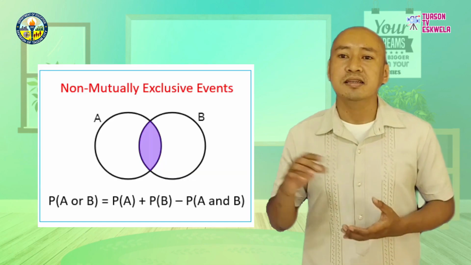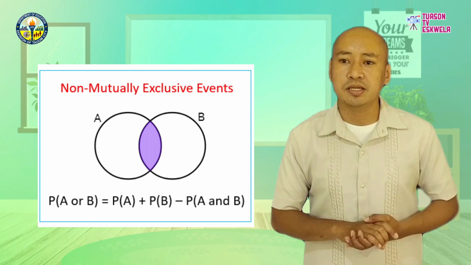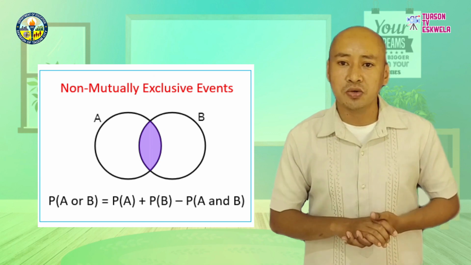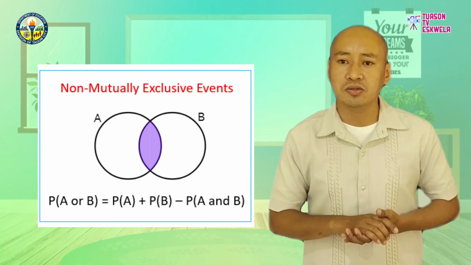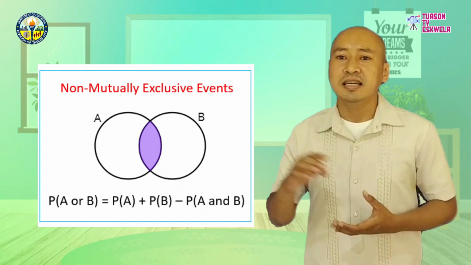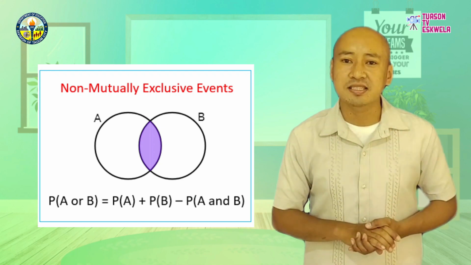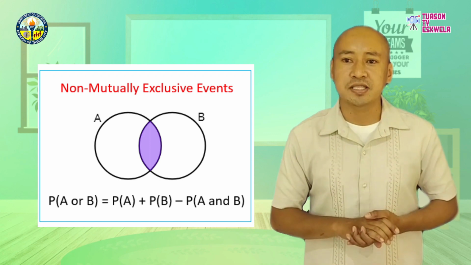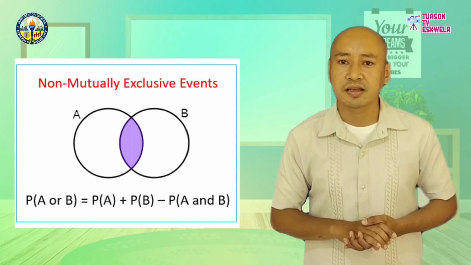On the other hand, two events A and B are said to be not mutually exclusive events if both events A and B have at least one common outcome between them. For example, can you sing and dance at the same time? Yes, of course. These two events of singing and dancing are not mutually exclusive.